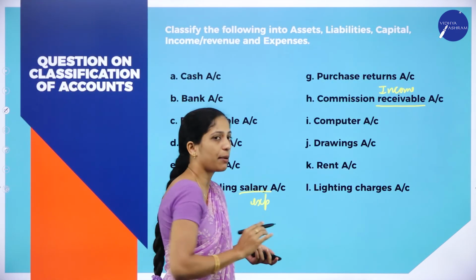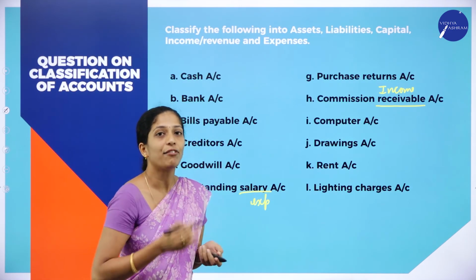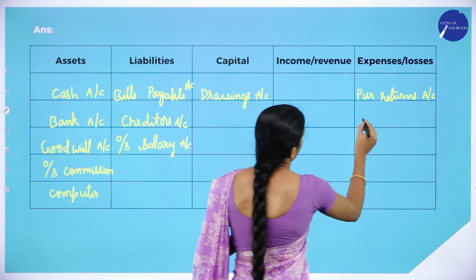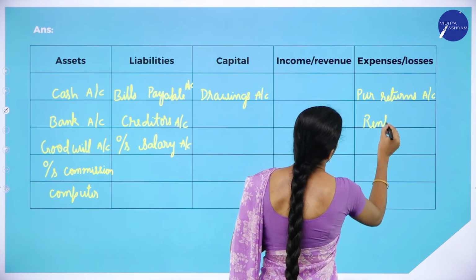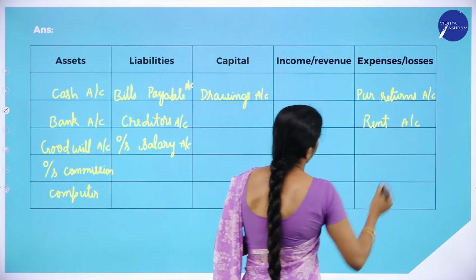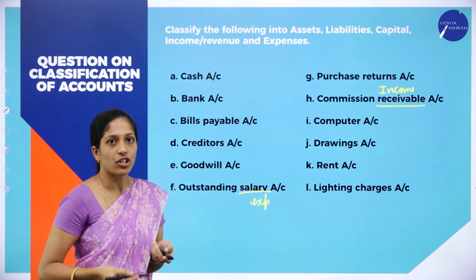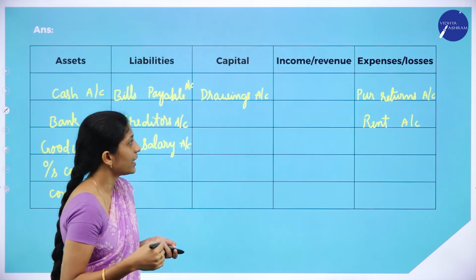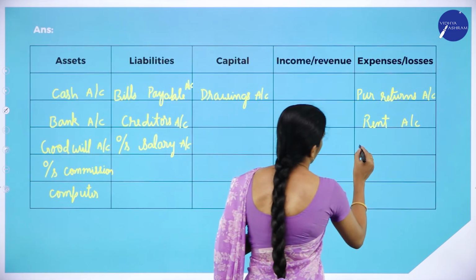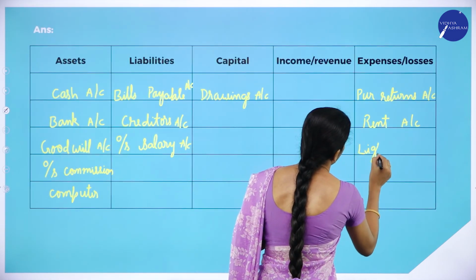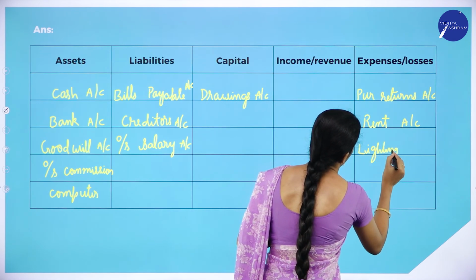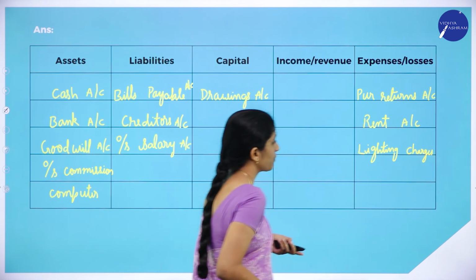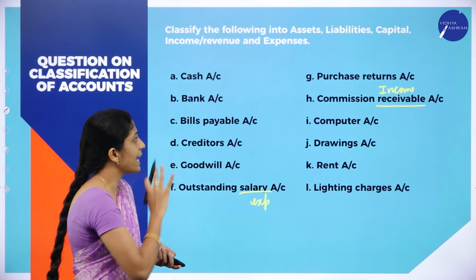So they have just given rent. It means we have paid. So it is an expense. Rent account. It is an expense. Next, lighting charges. So they have directly told it is charges. So it is an expense. So lighting charges. It is an expense.